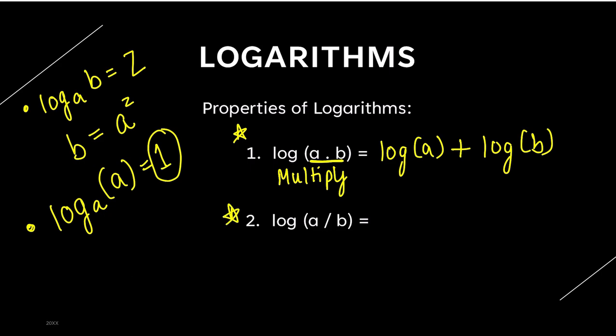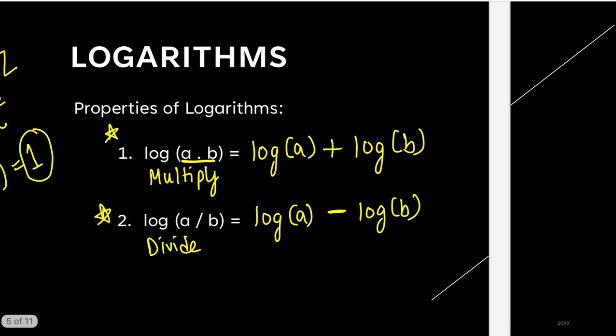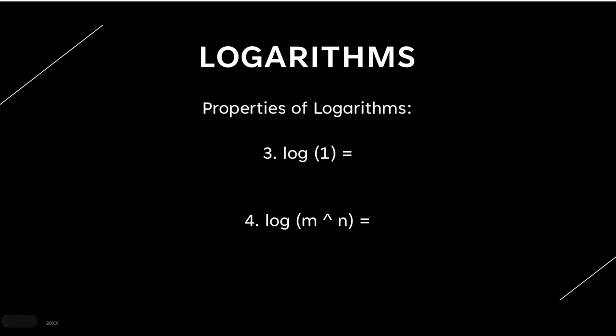Again important, log of a divided by b, means divide, will be log of a minus log of b. So till now we have three formulas. First of the conversion, second is log of anything with the same base is equal to 1. Third, multiplication of log is log of a plus log of b, and division is a minus b.